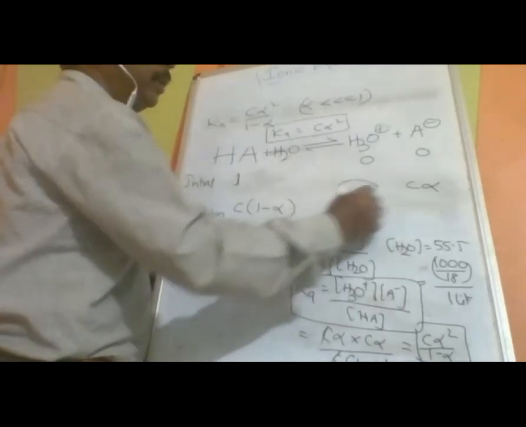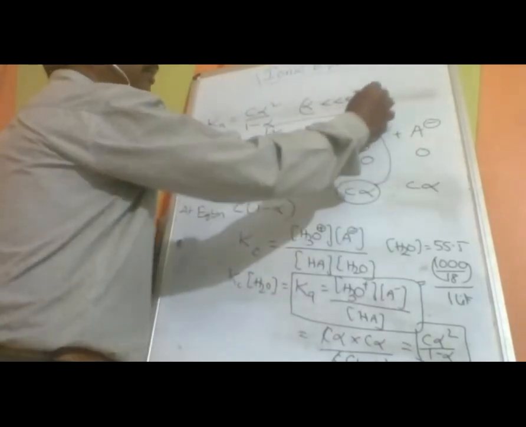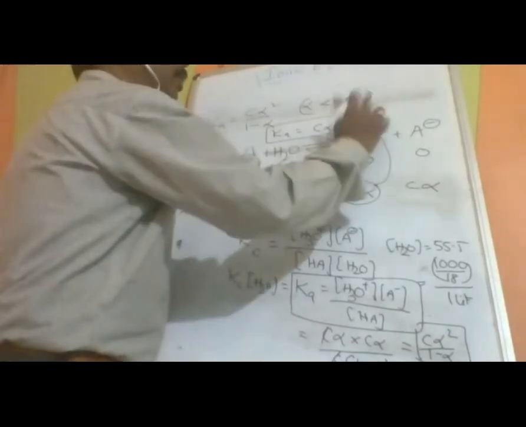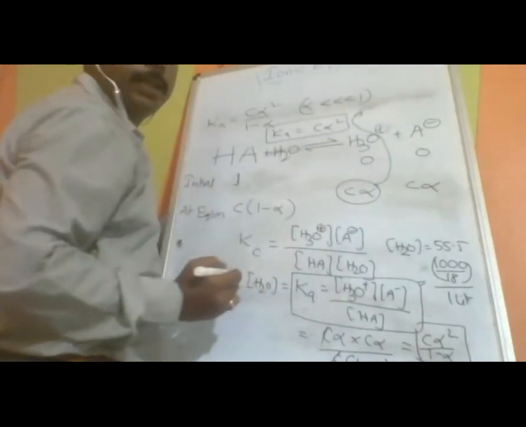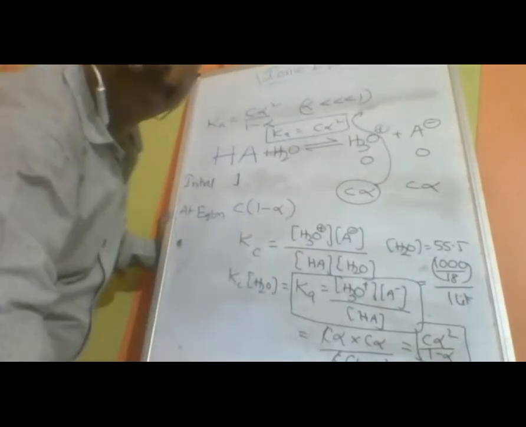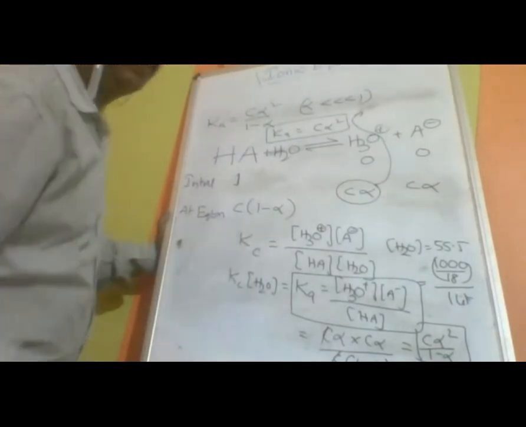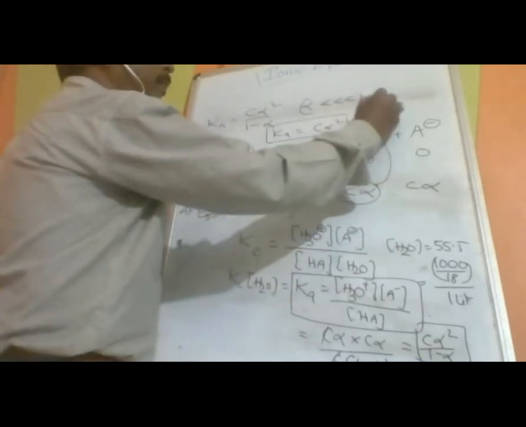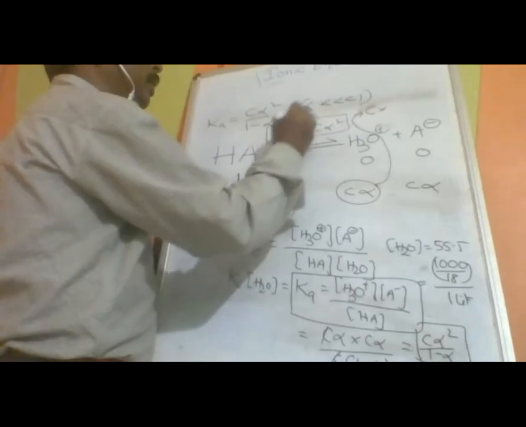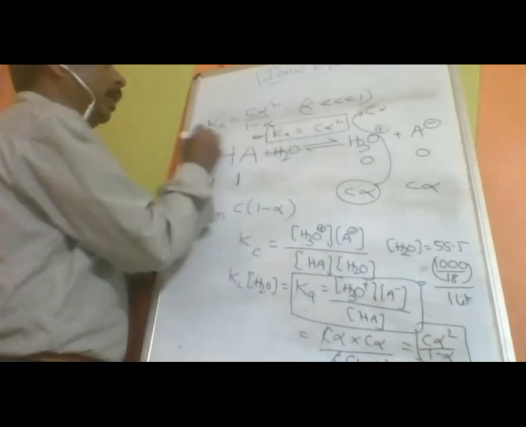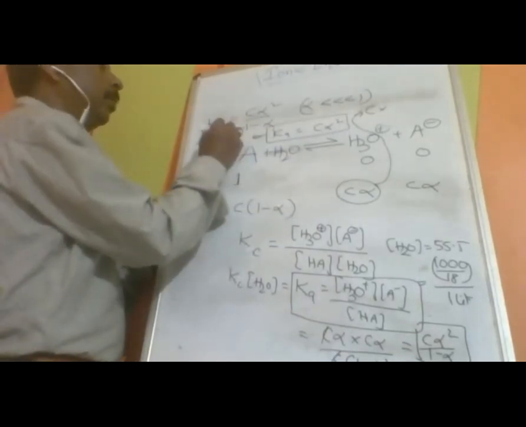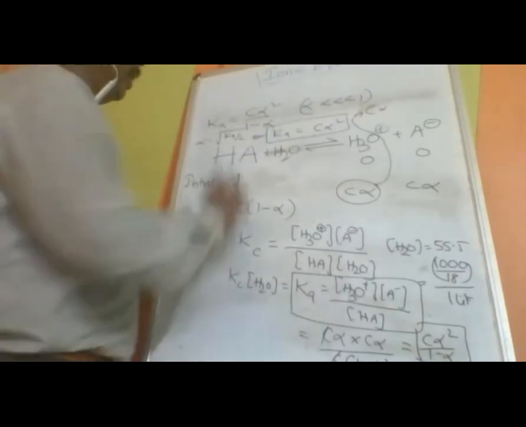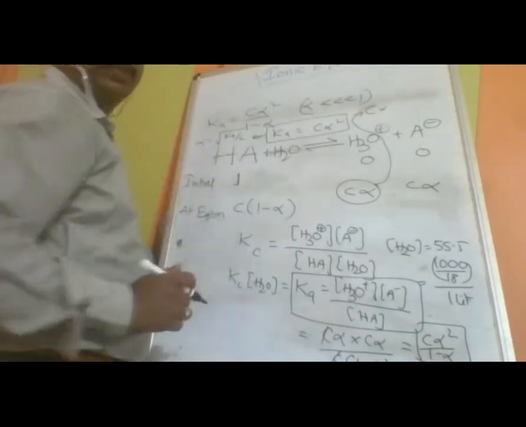And one more thing: the H3O+ concentration is C alpha, as we already know, so C we will keep as it is. And this can be written as alpha is equal to the square root of Ka upon C.